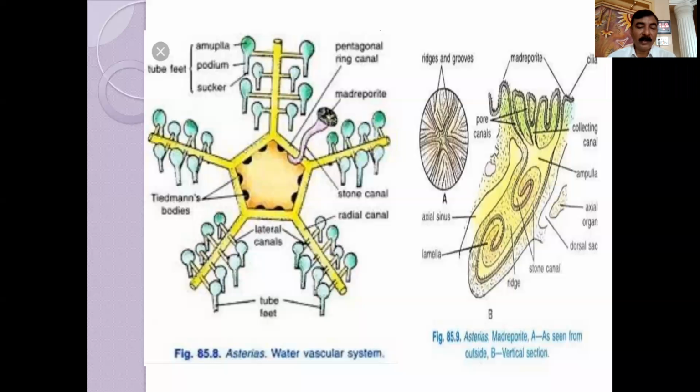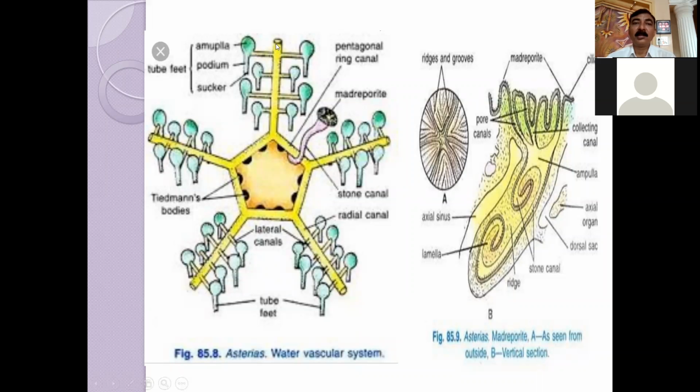All these canals have a muscular wall and are lined by ciliated epithelium. All the canals you see here consist of ciliated epithelium. It helps particularly in locomotion, and we will see how this water vascular system helps in locomotion.